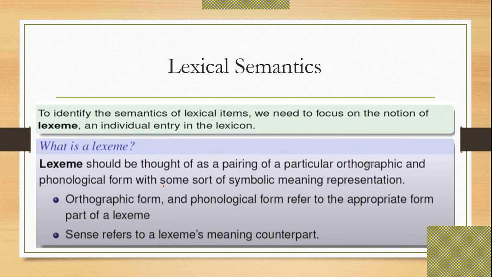So this lexeme is nothing but a notation that we use to individually enter into the lexicon. So what is this lexeme? The lexeme should be thought of as a pairing of a particular orthographic and phonological form with some sort of symbolic meaning representation.